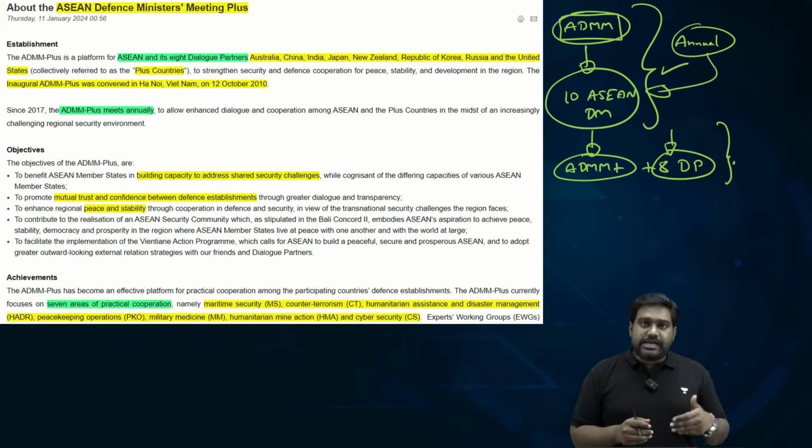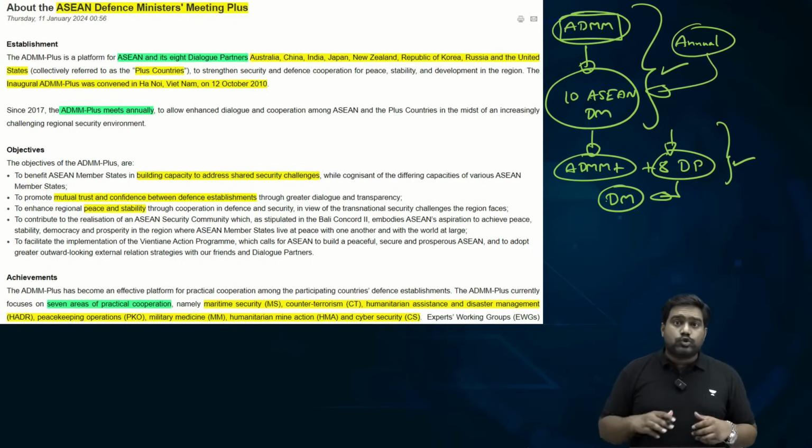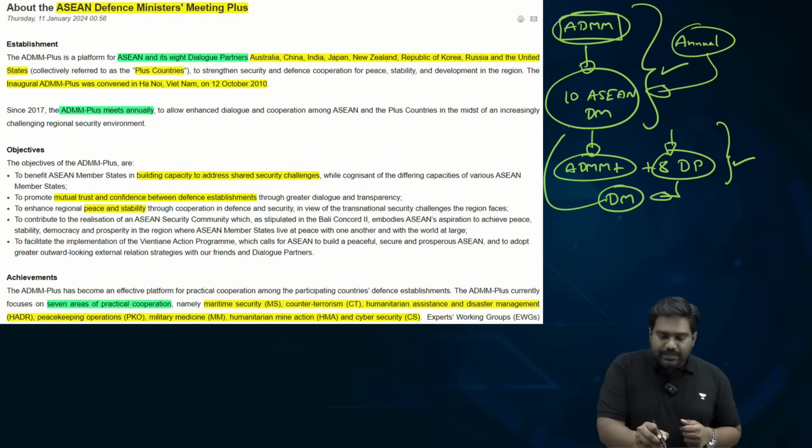It also includes China and Russia and United States. These 8 major powers, which have very good relations with ASEAN, are recognized as the dialogue partners of ASEAN. Their defense ministers interact with the defense ministers of ASEAN. So totally 18 countries come together under the ADMM plus initiative.